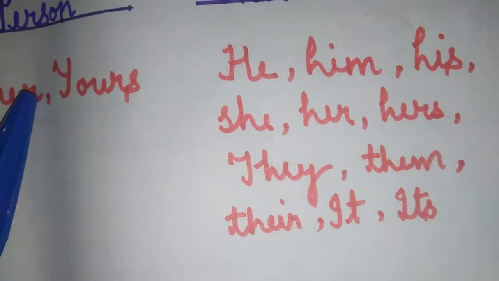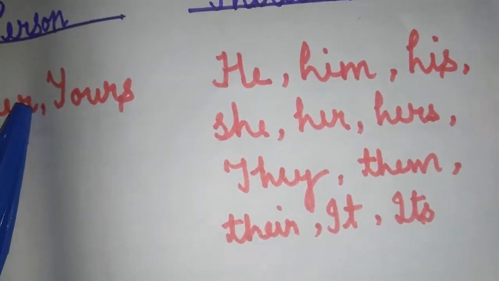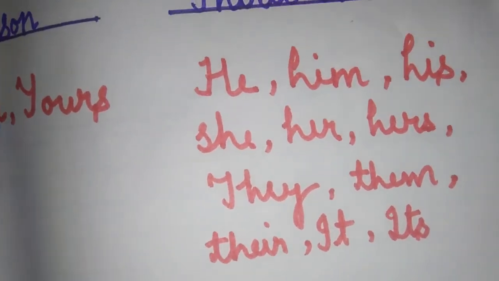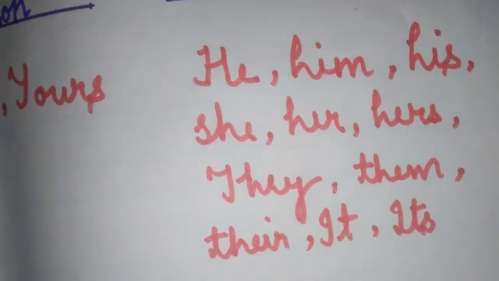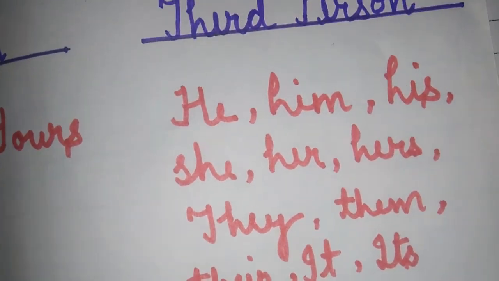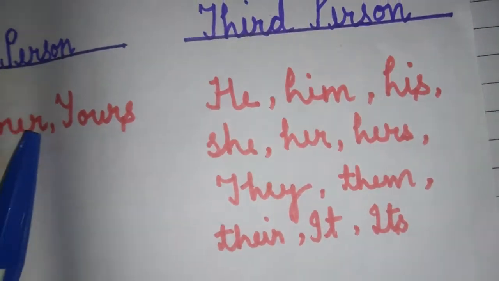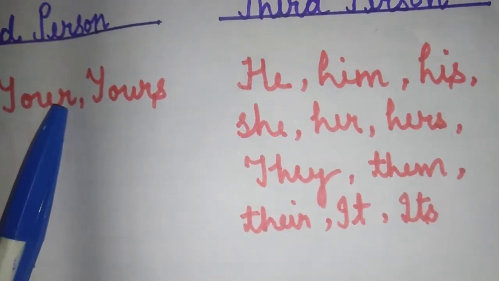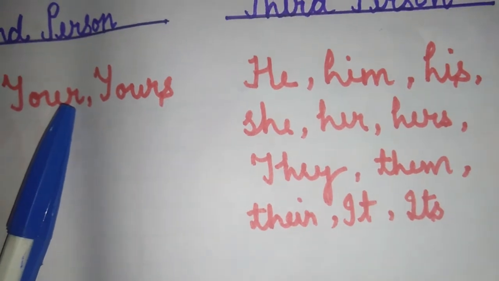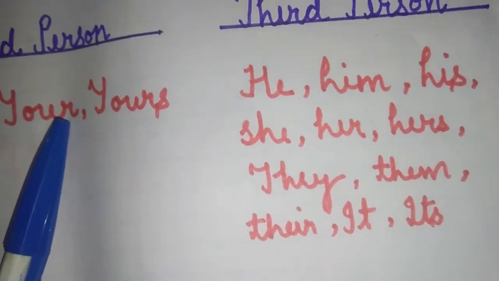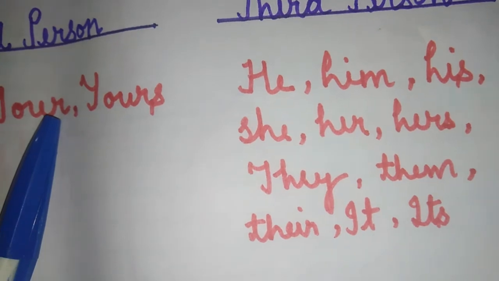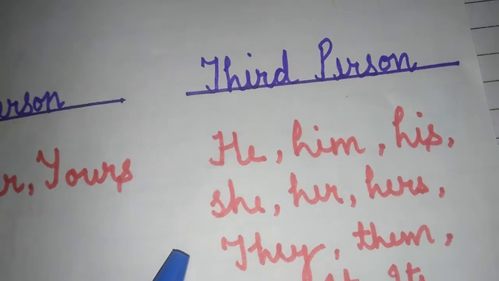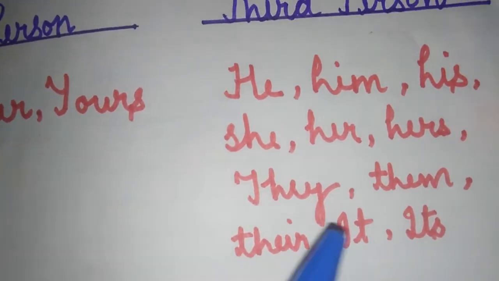And she, her and hers: we use her and hers for she. She is female. Example, she is my sister. Her frock is red. We use their and theirs for they. They is a subjective pronoun and their and theirs are objective pronouns. They are my friends. They live in their house.